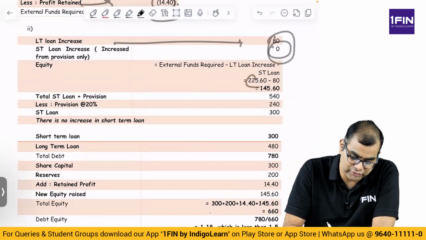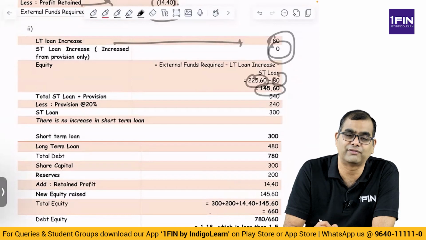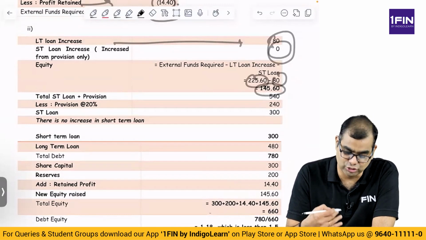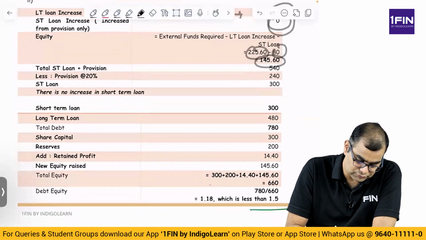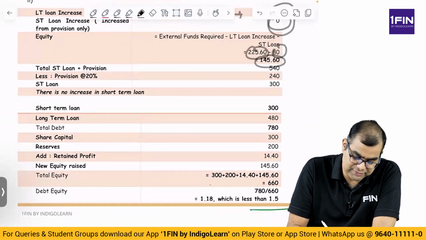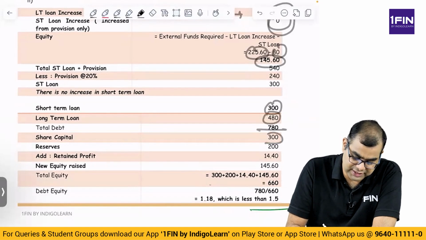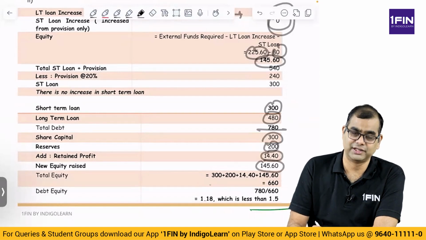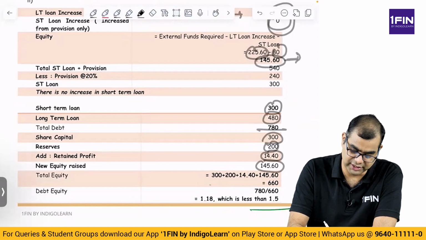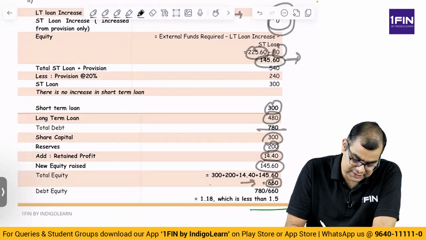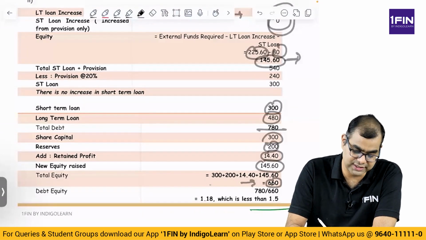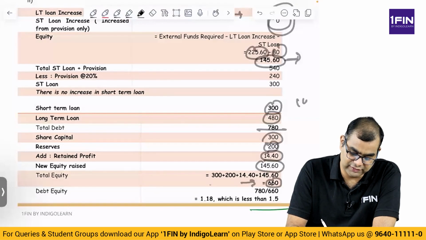What is the total requirement? 225.6. From that you subtract 80, you get 145.6, which is the total money that you are required to raise in equity form. You could issue new shares. Then, what is the revised balance sheet now? Short term loan is 300, long term loan is 480, total 780. Share capital is 300, reserves is 200 plus retained profit is 14.4 and fresh equity is 145.6. The total equity is 660 plus debt of 780 is 1440.